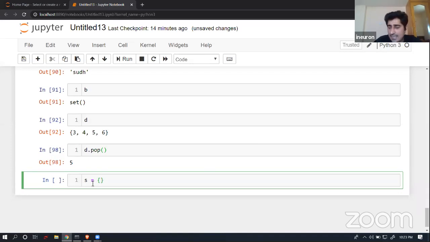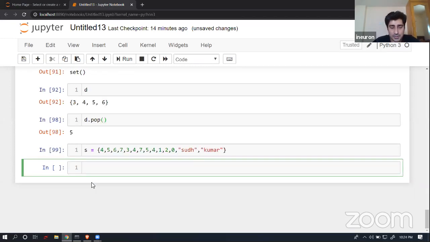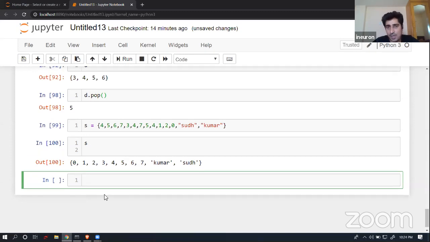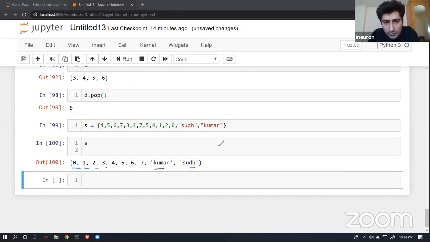Suppose I'm trying to create set S over here, like 4, 5, 6, 3, 4, 9, 1, 2, 0, SUDH, and let's suppose KUMAR. Now, if I'm going to execute it and show you this S, you will be able to find out that it is trying to sort the elements automatically. So it is going to sort like 0, 1, 2, 3, 4, 5, 6, and then KUMAR and then SUDH. It is able to perform a sorting operation in this particular place.